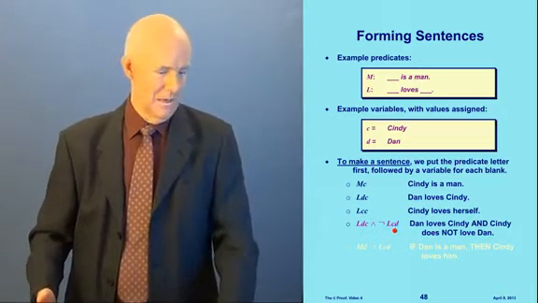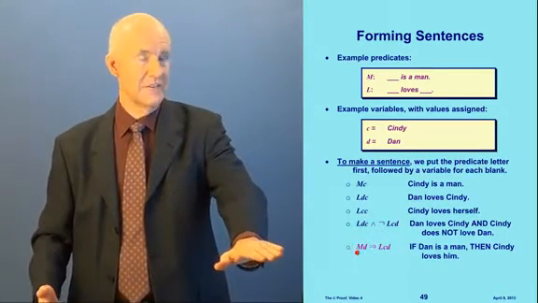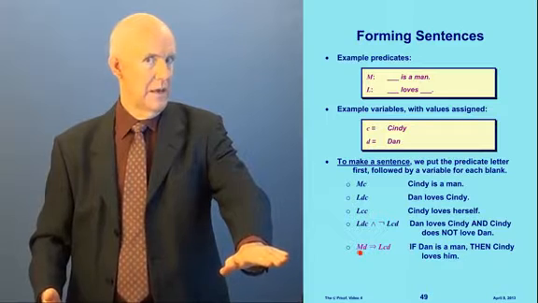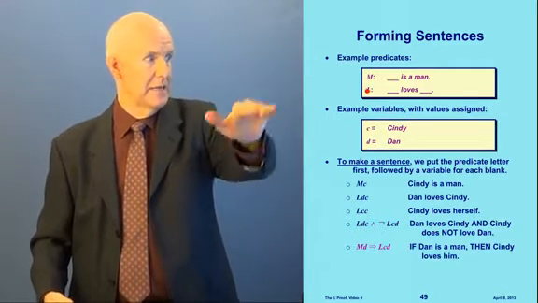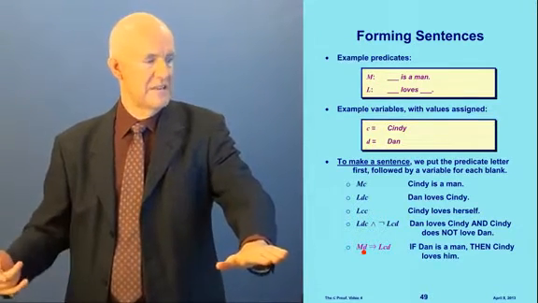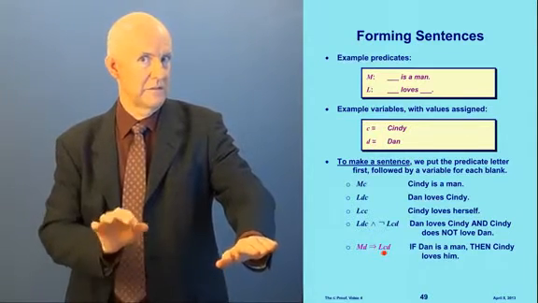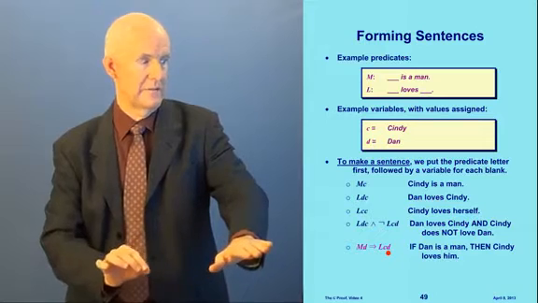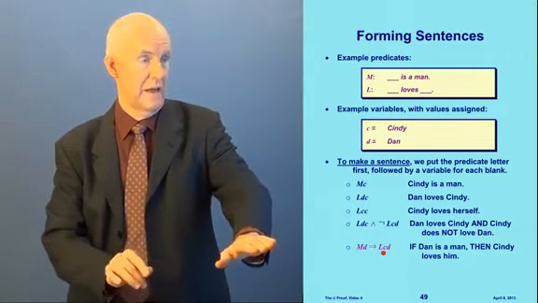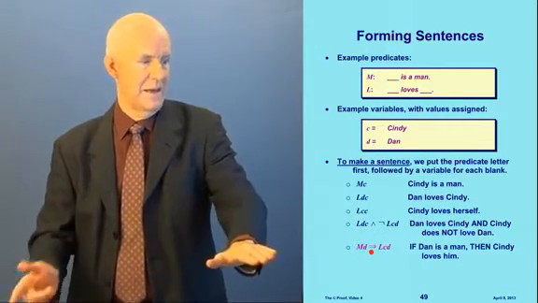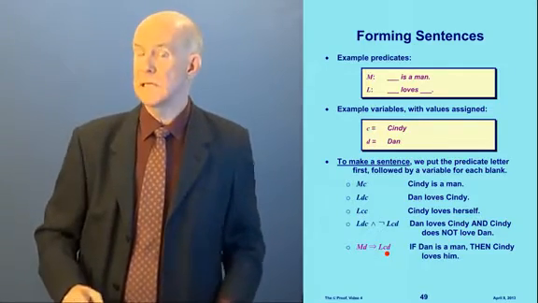Okay? How about this one? It has if-then in it. Okay, M d means Dan is a man. So if Dan is a man, then L c d, that means Cindy loves Dan, right? So if Dan is a man, then Cindy loves him. See that?